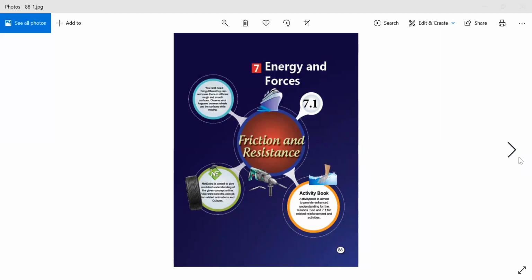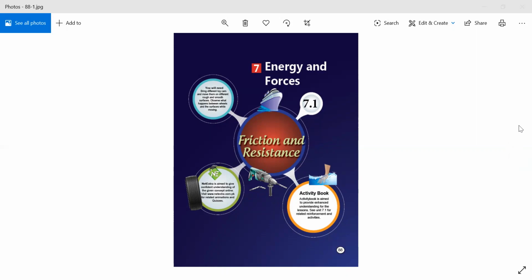So today we have our science session. The topic today we are going to study is chapter number 7, which is in your books as well. Lesson 7.1, friction and resistance. So open page number 88 everyone. Let's begin our class.